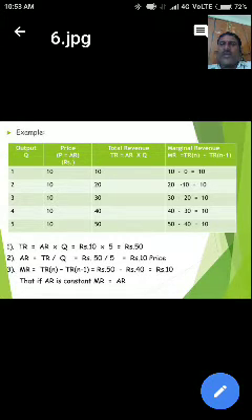Total revenue is equal to price into quantity sold. And marginal revenue: marginal revenue of N is equal to total revenue of N minus total revenue of N minus 1.